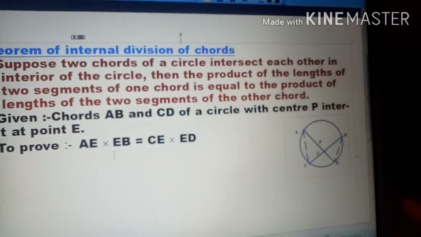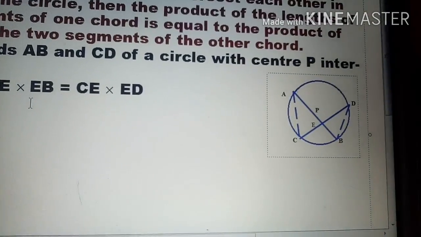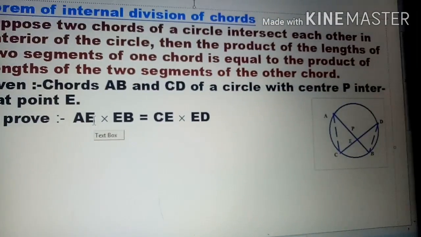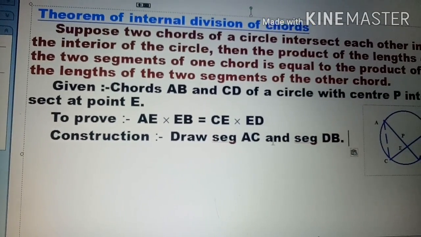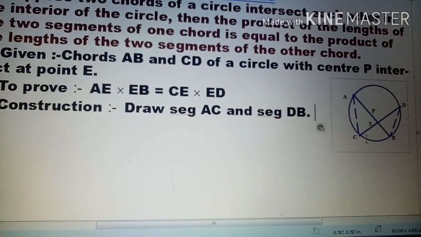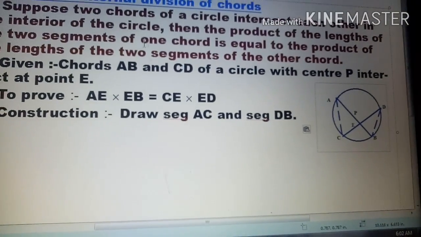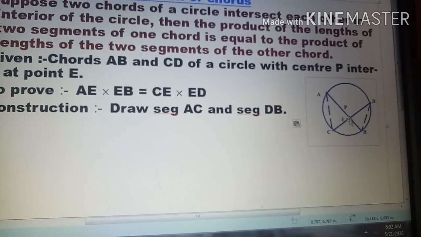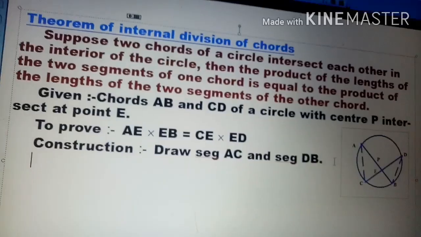So that's why we have constructed here AC and BD, these two lines. So now we have to construct, draw a segment AC and segment DB. Means we have constructed AC segment and DB segment. After that, two triangles form, which are AEC and another EBD. These two triangles help us to prove our theorem.